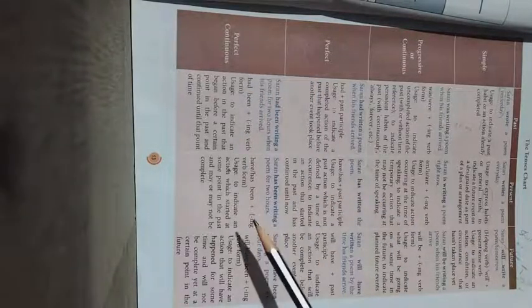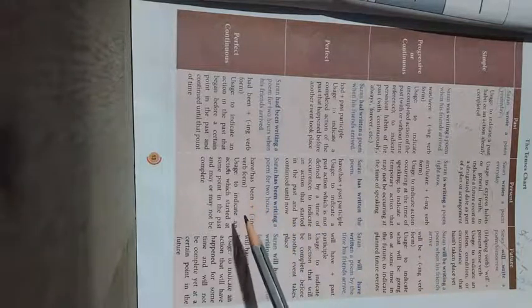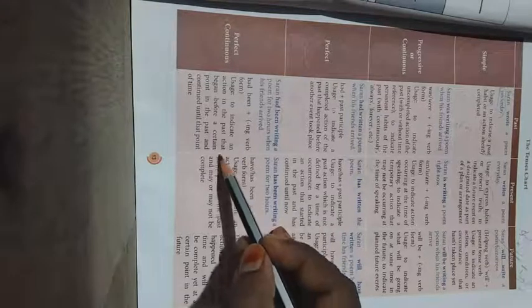Now we will go on to the present perfect continuous. What is this present perfect continuous? It indicates an action which started at some point, and the time is not given clearly.